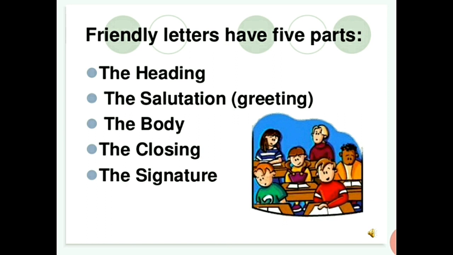As you saw in the formal letter, the sender address, date, receiver address, salutation, subject, in the informal letter also you have 5 parts: heading, salutation, the body, the closing, and the signature. These are the 5 important parts in your informal letter.